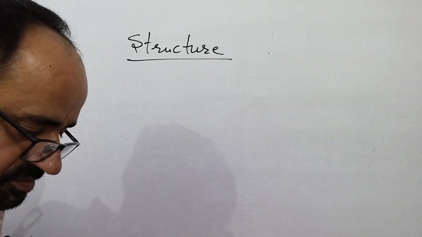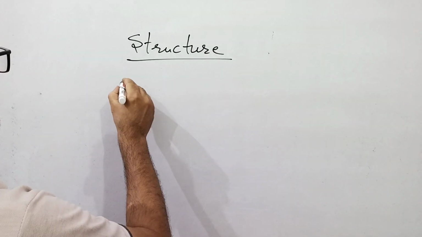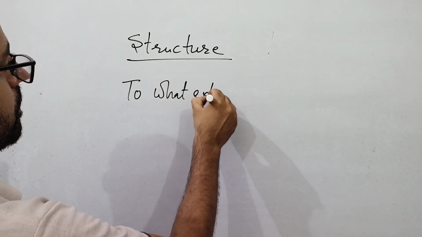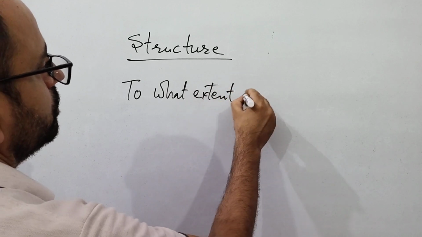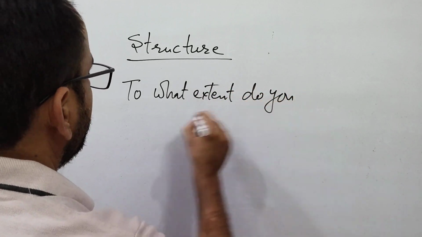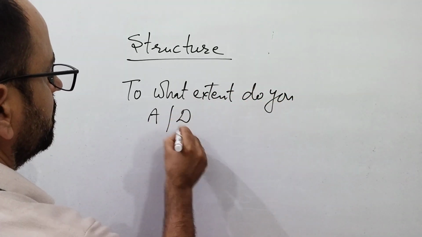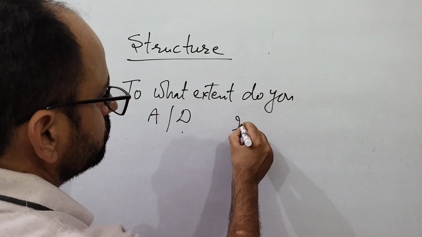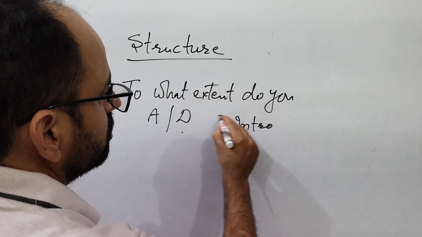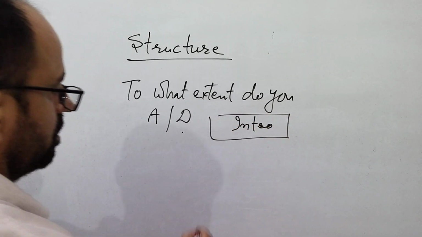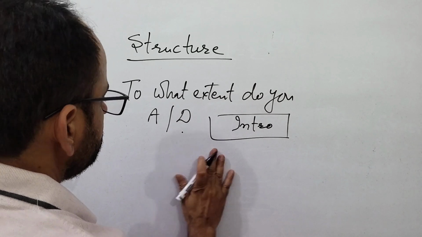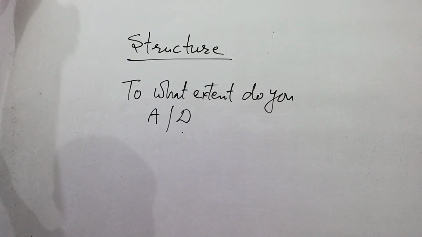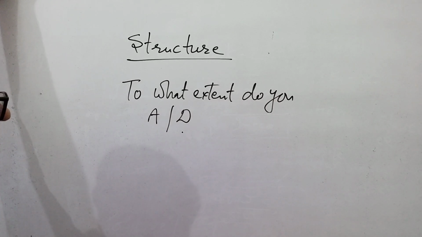Suppose you get a task like, to what extent do you agree or disagree? Now you have a different approach. You will write the introduction, then body para 1. Let me first tell you one thing I forgot to mention: in agree disagree you have a number of choices.